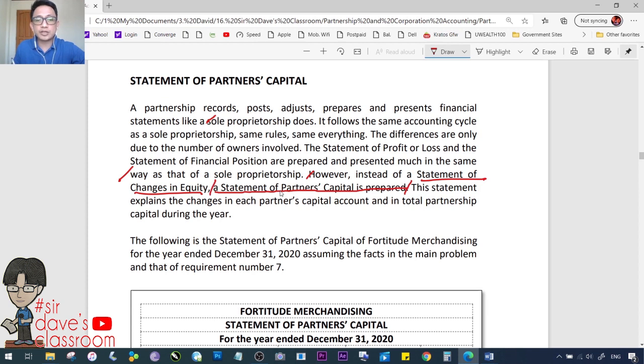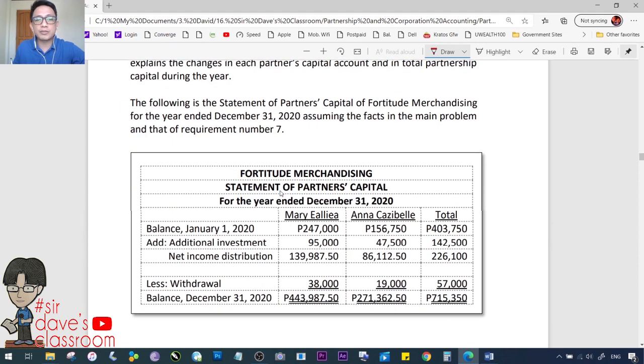This statement explains the changes in each partner's capital account and in total partnership capital during the year. The following is the statement of partners' capital of Fortitude Merchandising for the year ended December 31, 2020, assuming the facts in the main problem and that of requirement number 7.